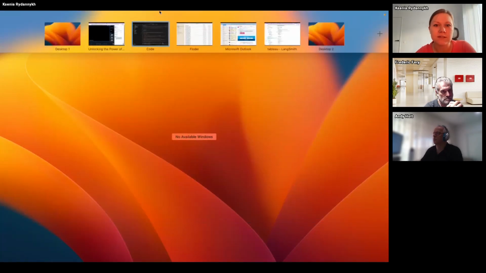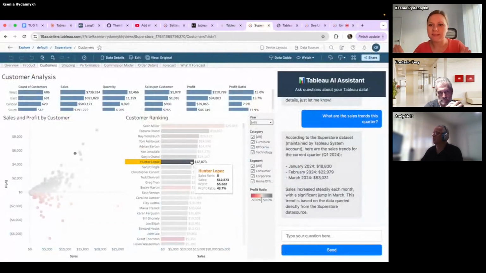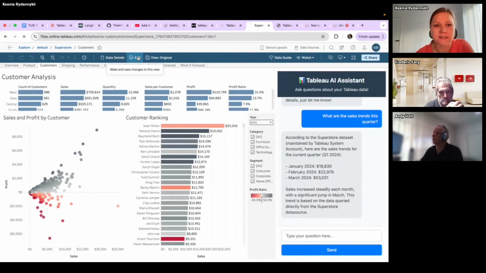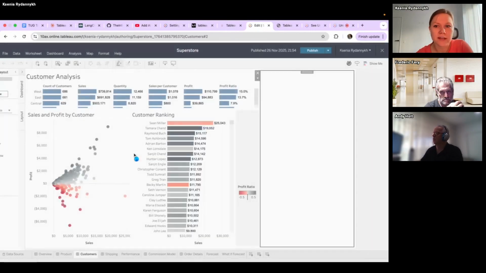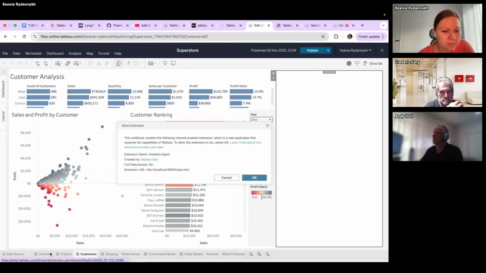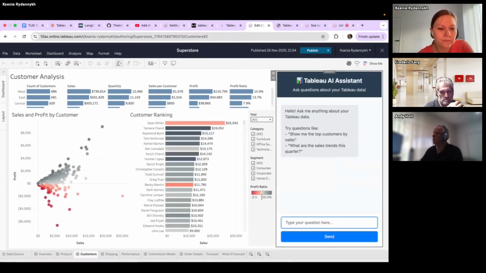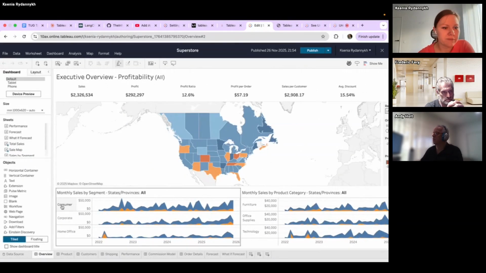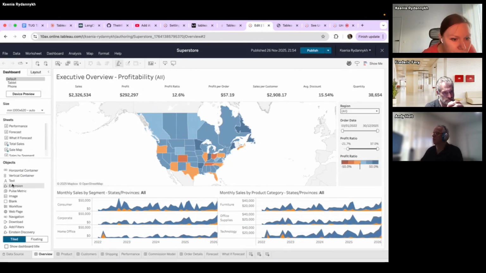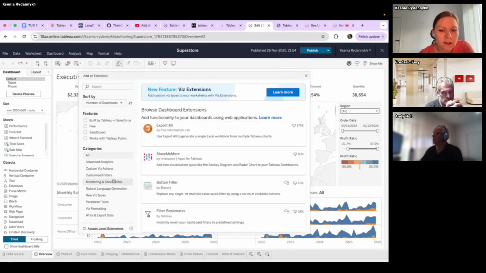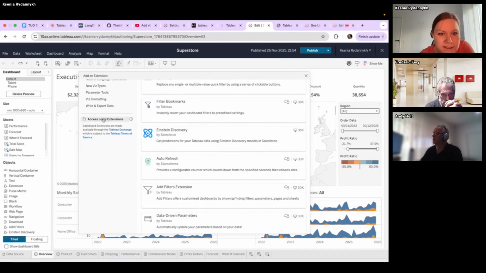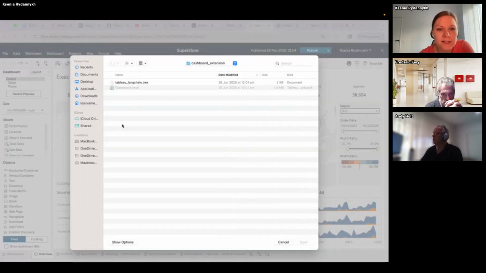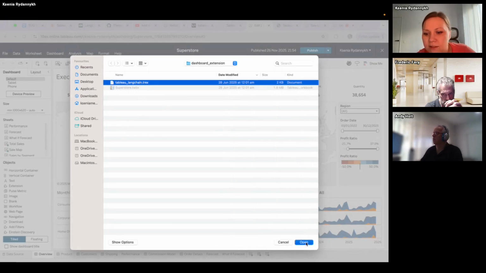And I will show how you can do this now. So this is my dashboard with my extension, and I will show how you can do it pretty easily. I just go to the edit mode. And for example, I can allow overview. So for example, here I don't have any extension. I go to the extension, and here we have some settings, access local extensions, double click. Here it has already opened my folder with this file with the extension TREX. So I just use it.